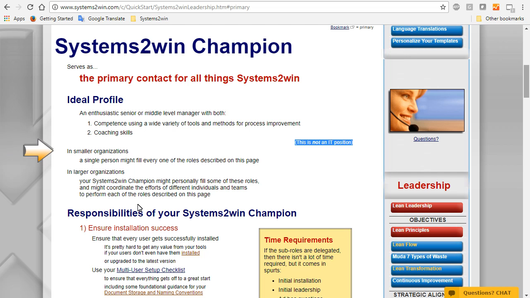And notice that in smaller organizations, you might just have one person, period, just a champion, that's it, doing every role described on this page. In larger organizations, it's helpful to divvy up some of the sub-roles, and the champion works with those specialists.